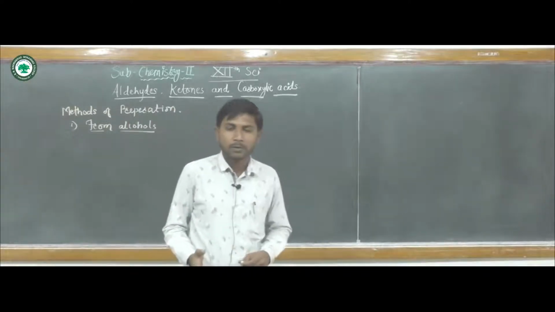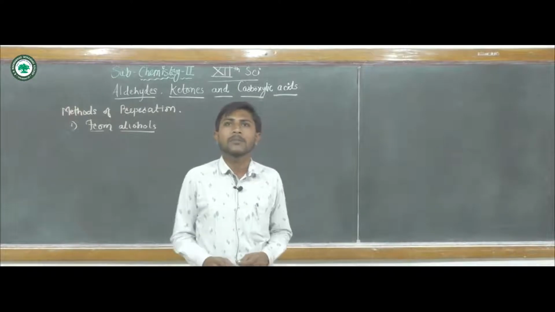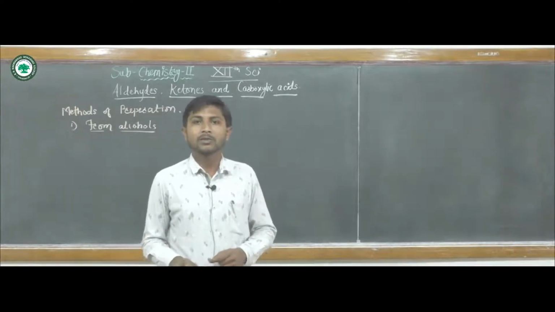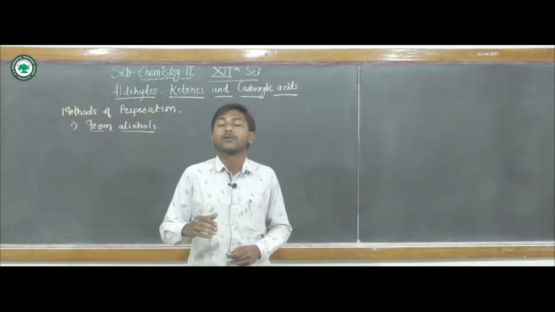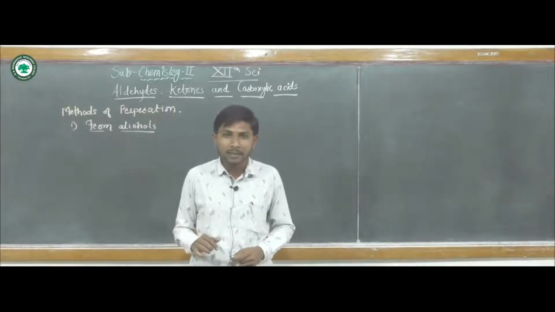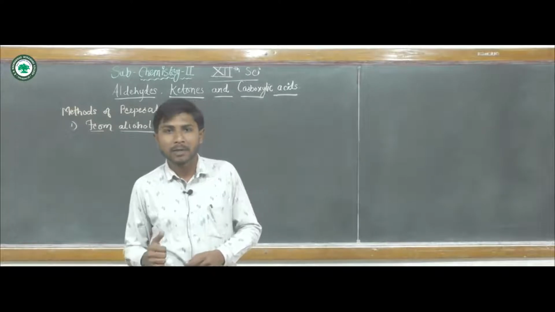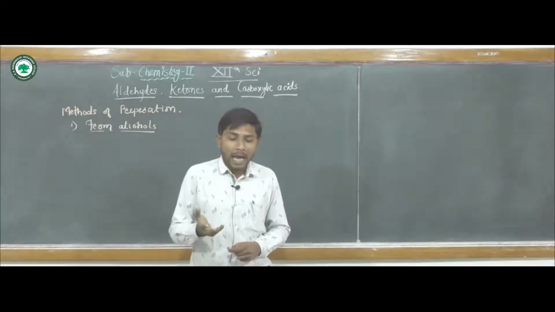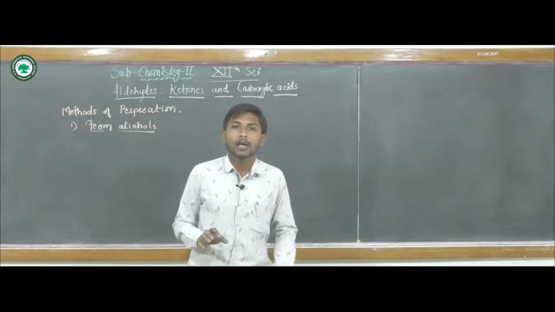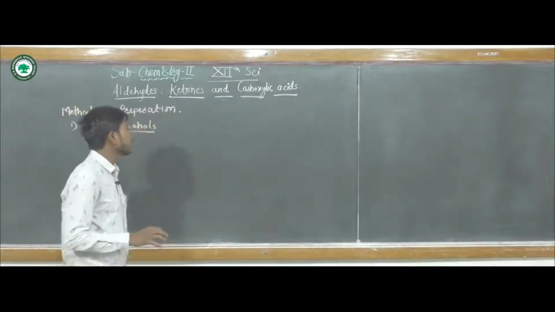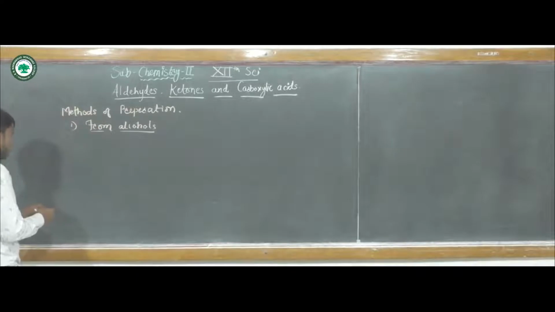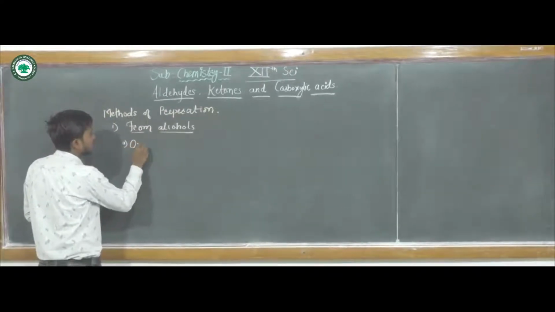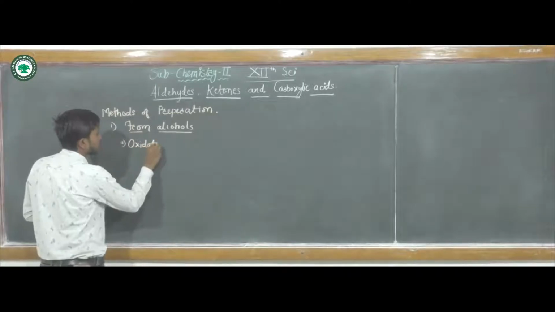Here we are going to see a twist: primary alcohols oxidize to give aldehydes, but with some oxidizing agents like potassium permanganate or chromium permanganate, they directly get oxidized to the carboxylic acid. First we will see the oxidation of alcohols.